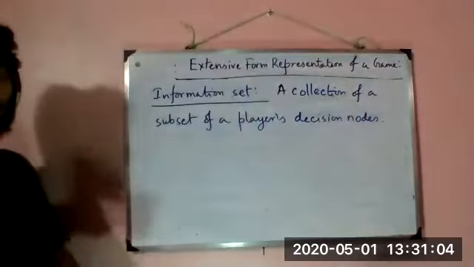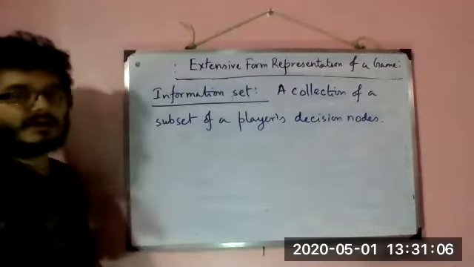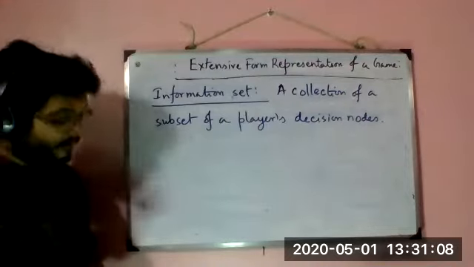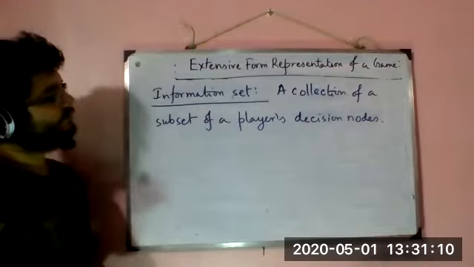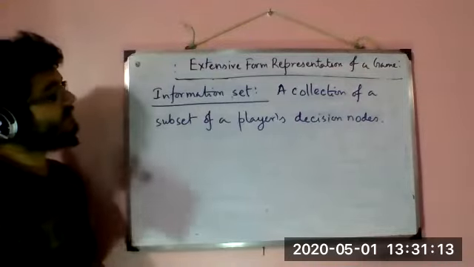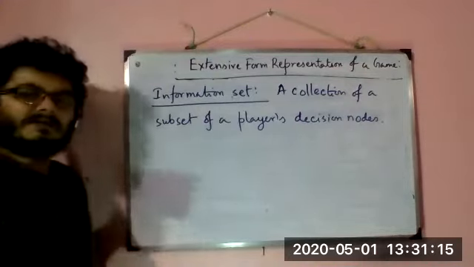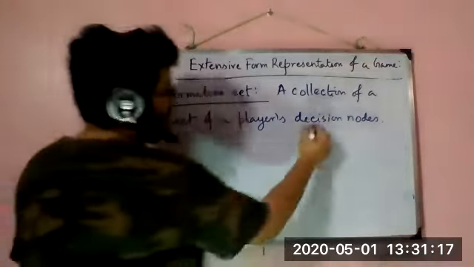Now, the first thing that we want to observe is that an information set basically contains decision nodes.